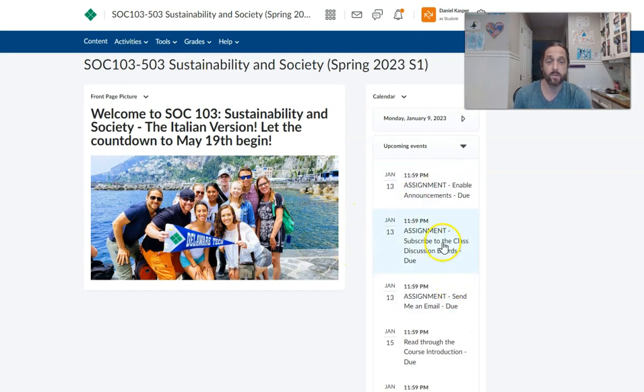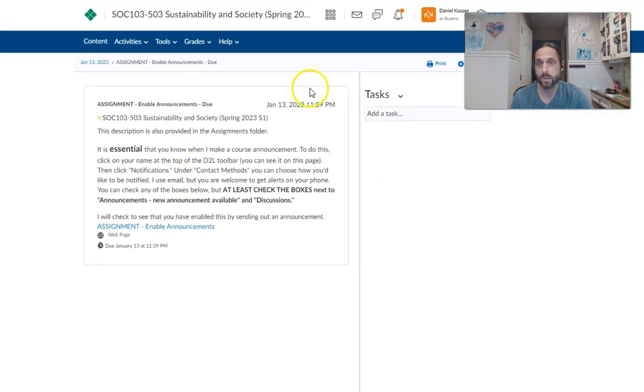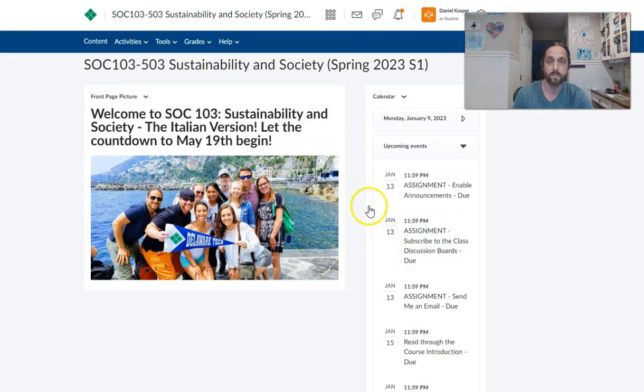I really like this page because you have these assignment due dates. That's really helpful, and you can click on that assignment and it'll take you right to it. So that's a nice little tip. You can always figure out what's due by clicking on that. So let's go back to the home page.